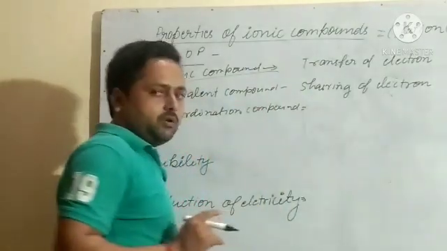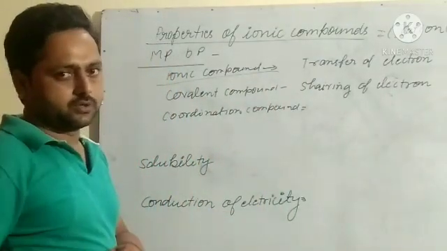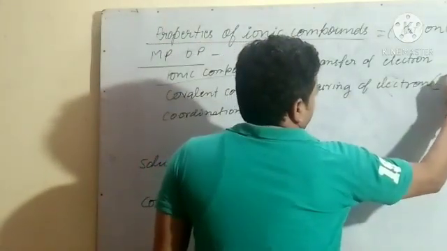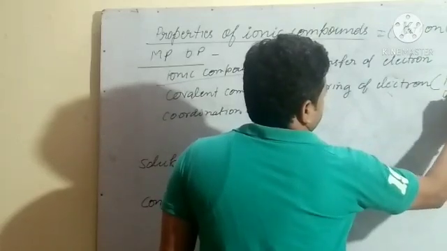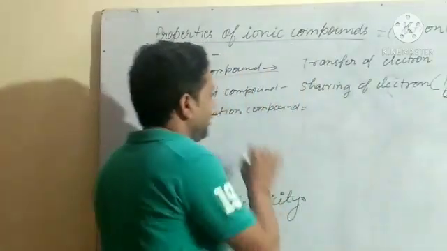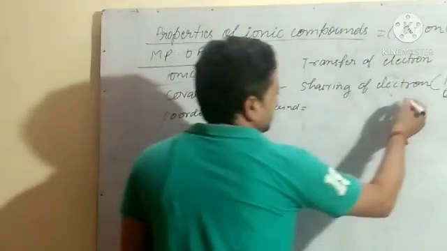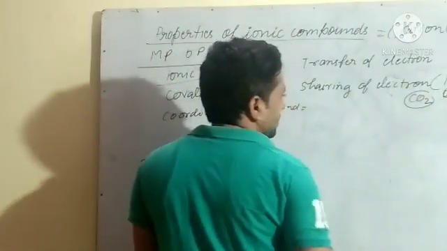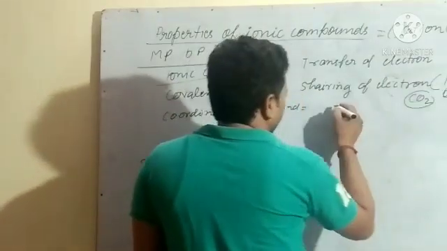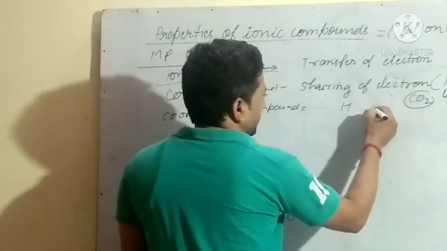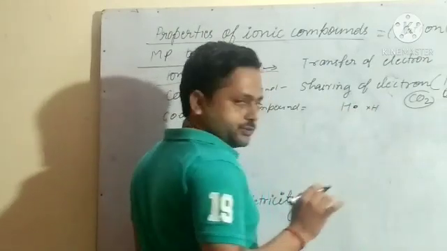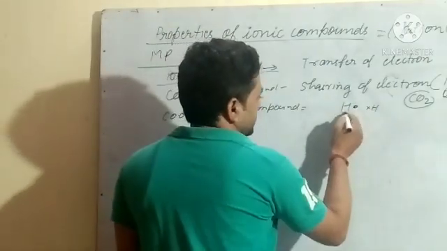We have already discussed ionic compounds, transfer of electrons, where sodium transfers an electron to chlorine. Sharing of electrons means molecules like H2, Cl2, N2, O2. These are covalent compounds. CO2 is also a covalent compound. In covalent compounds you will see sharing, like hydrogen. Sharing of electrons here. Two hydrogens, so I have shown them a little differently.